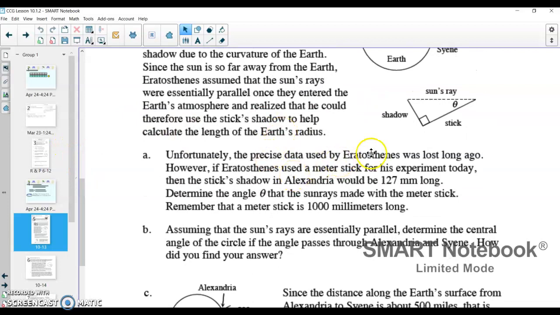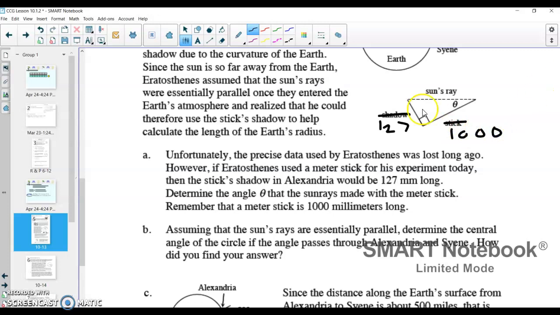So unfortunately, the precise data used by Eratosthenes was lost long ago. However, if Eratosthenes used a meter stick for his experiment today, then the stick shadow in Alexandria would have been 127 millimeters long. And so I'm going to actually put that in here. Instead of just saying shadow, I'm going to say that that shadow is really 127 millimeters long. And then it wants us to determine the angle where that ray hits the stick and is creating the shadow. And it says to remember that that meter stick is 1,000 millimeters long. And so the stick is 1,000 millimeters long.